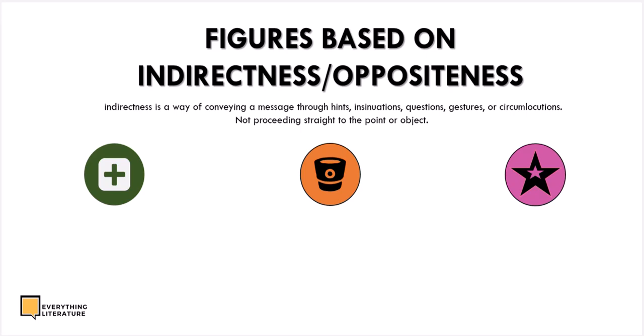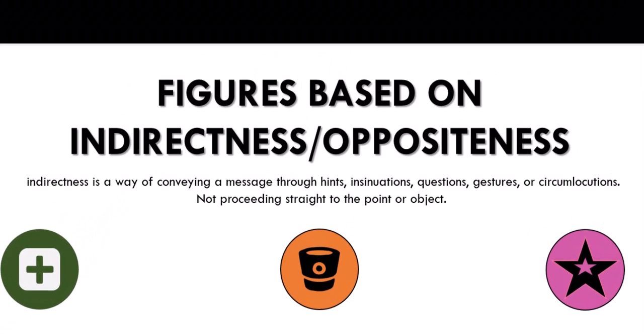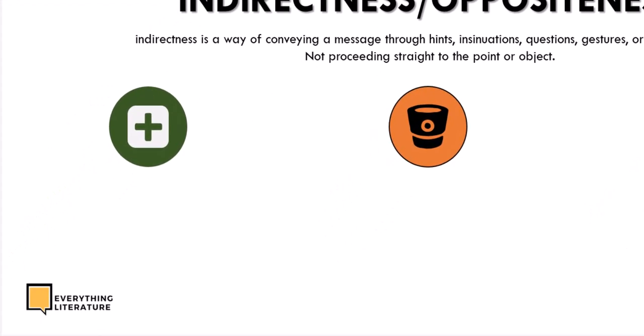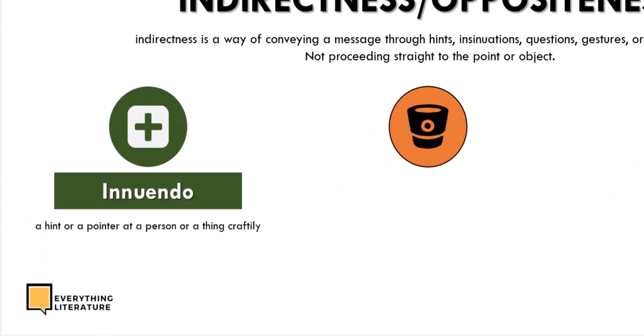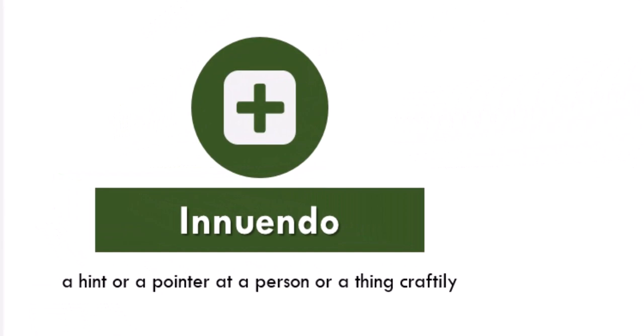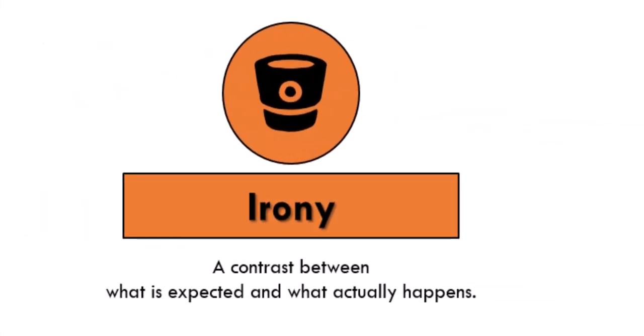Indirectness is a way of conveying a message through hints, insinuations, questions, gestures, or circumlocutions, not proceeding straight to the point or to an object. That's the concept of indirectness. It is not proceeding straight to the point. Okay. Specifically, we'll be taking a look at innuendo, which is more or less like a hint or a pointer at a person or thing craftily. Okay. We have irony, which is a contrast between what is expected and what actually happens.